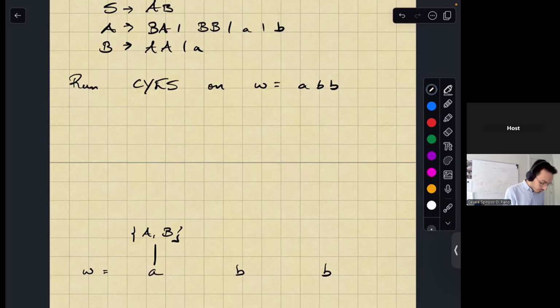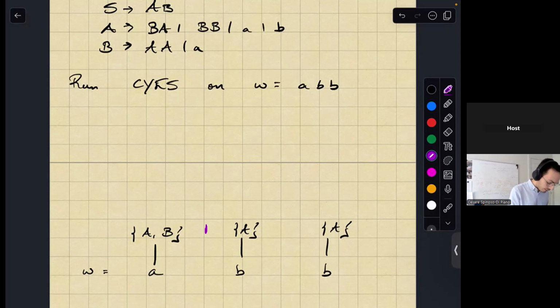Then what are the ways of deriving the variable, the terminal B? There's only one way, right? With the variable A. So in this case, there's two variable A's, right? Okay, and now here's where it gets a bit tricky. Right now, I have to consider, well, maybe the split is here. Maybe my split for my parse tree is here.